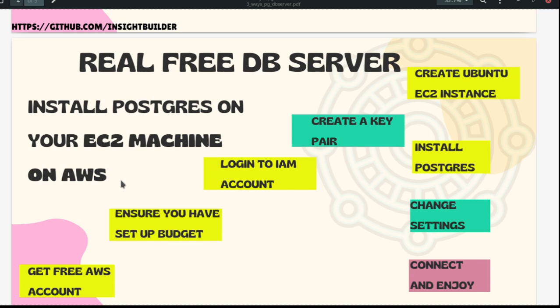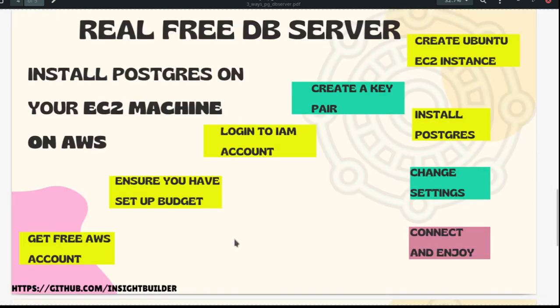That is very simple actually. I will show you how it is done. You'll be surprised: is it this easy? But okay, there is always a bit of a challenge. So you have to get the free AWS account. Not just an AWS account, you can get a free Azure or Google account, whichever you have. Get that account first. Ensure you set up the budget for connectivity, for compute, etc.